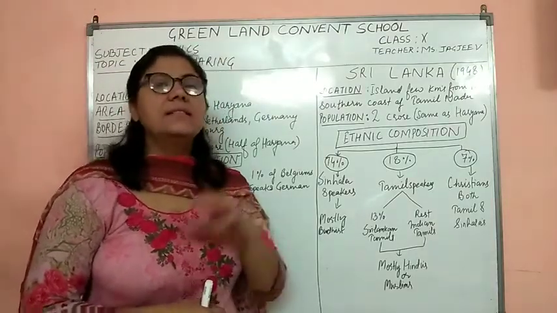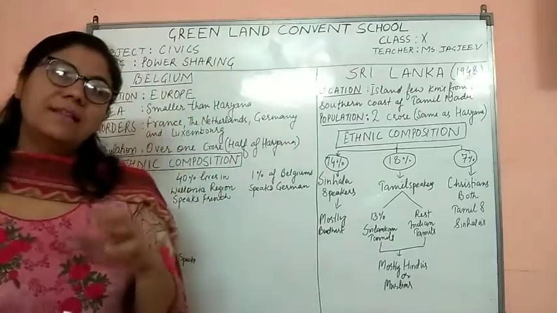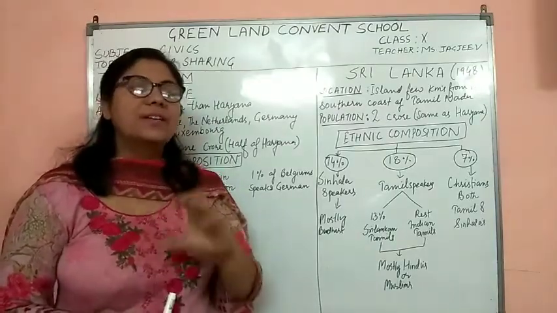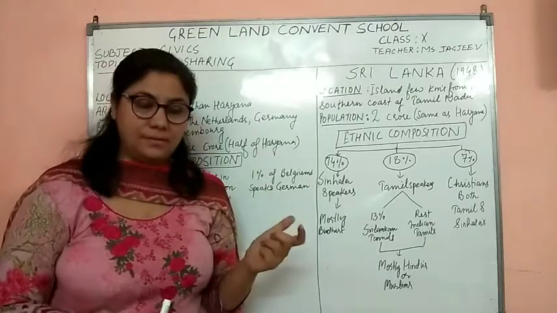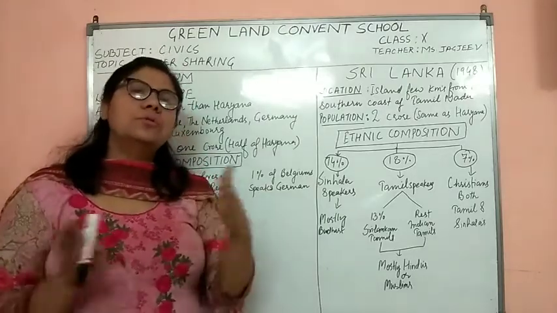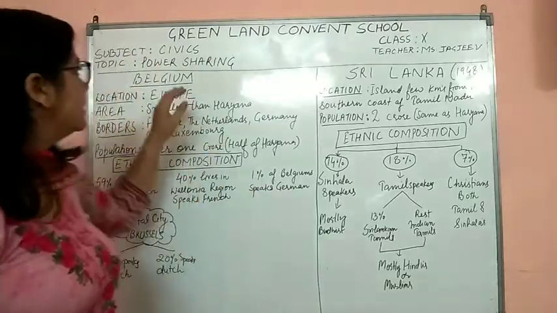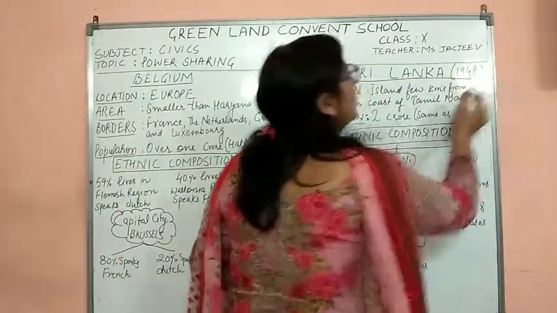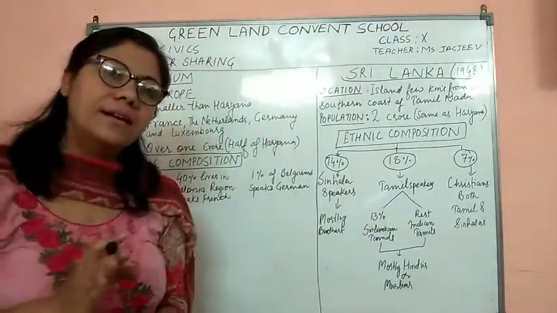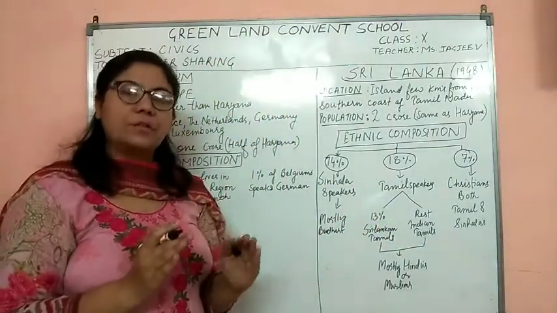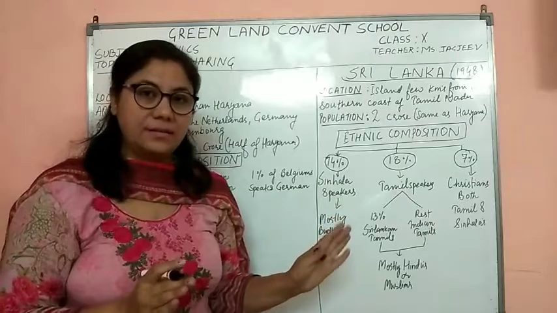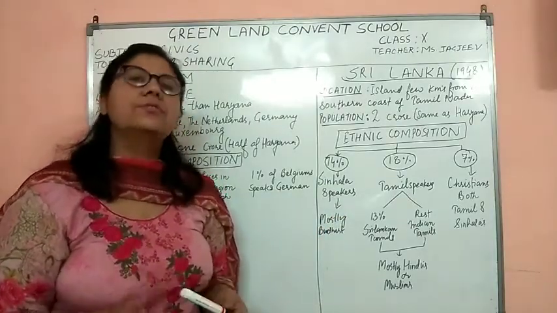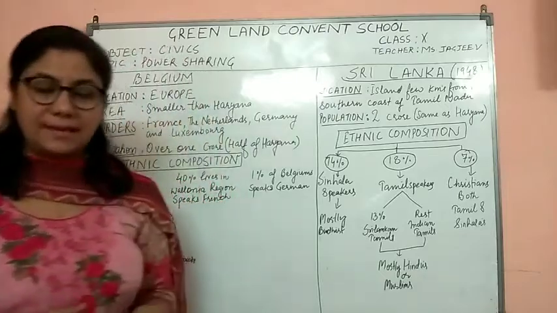Students, in this chapter, the writer has cleared the term of power sharing with the help of examples. They have talked about two countries: one is Belgium, another one is Sri Lanka. Let me make it clear through the story of Belgium and Sri Lanka. Students, please open up your copies so that you can be writing side by side.